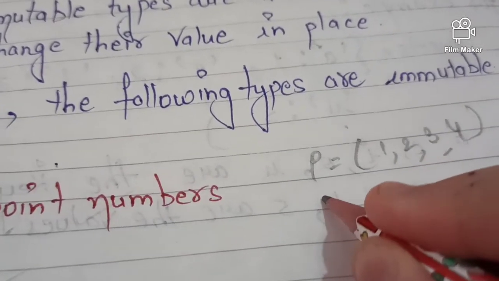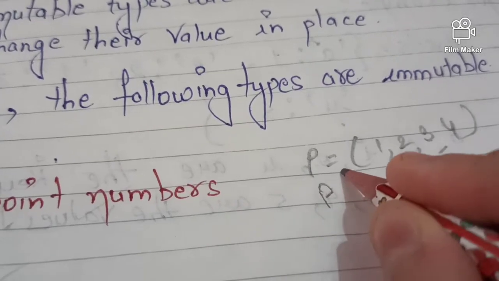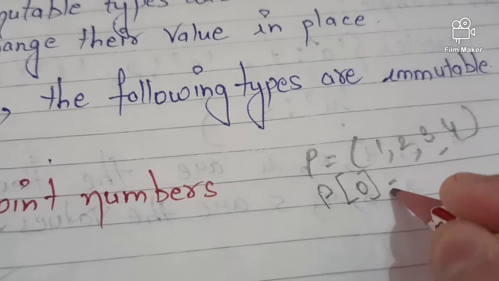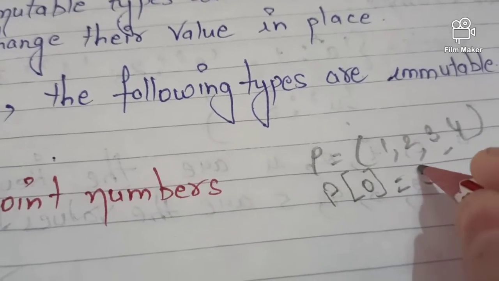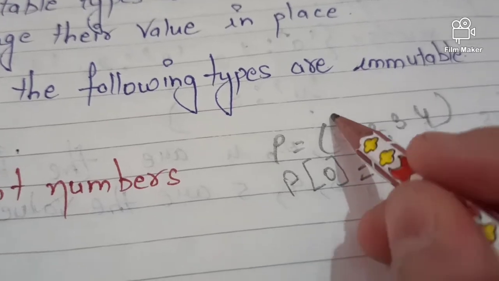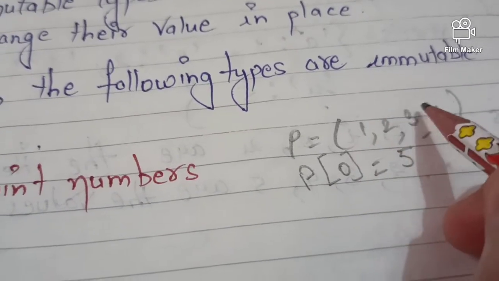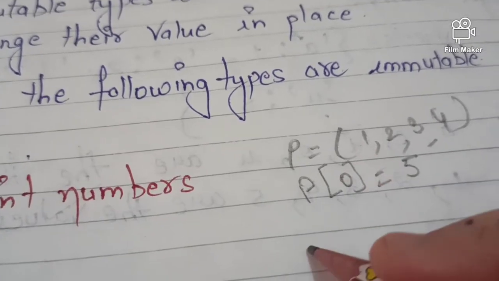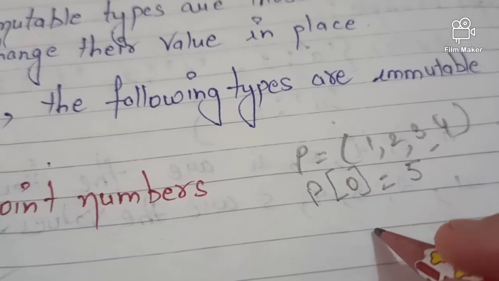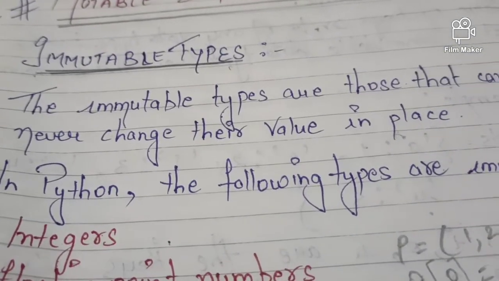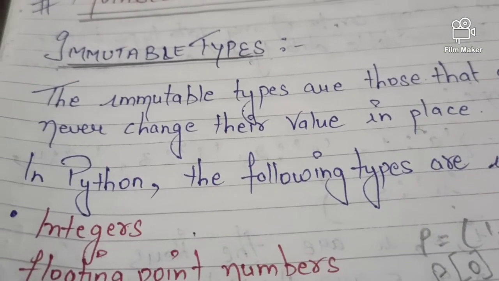And if I want P[0] equals 5, what does this mean? I want it on position 0. Suppose this is position 0, then 1, then 2, then 3. I want on position 0, instead of 1, 5 to come. So I will not get 5, I'll get an error message. That I'll show you practically in Python.